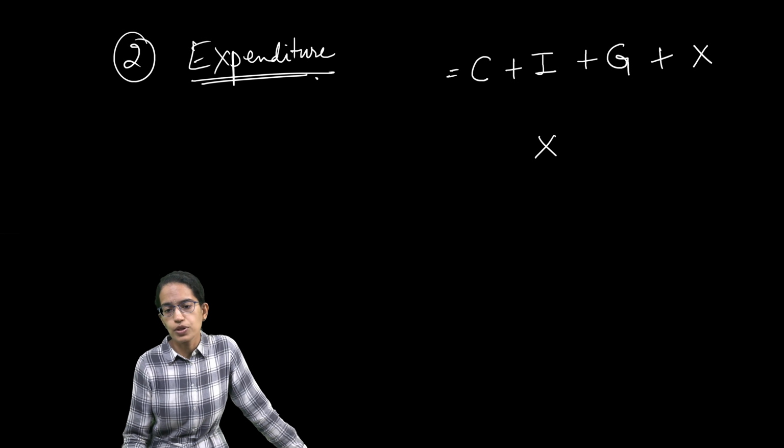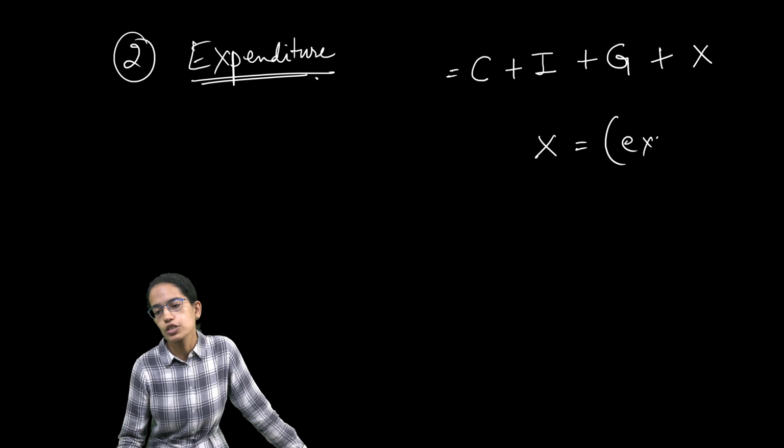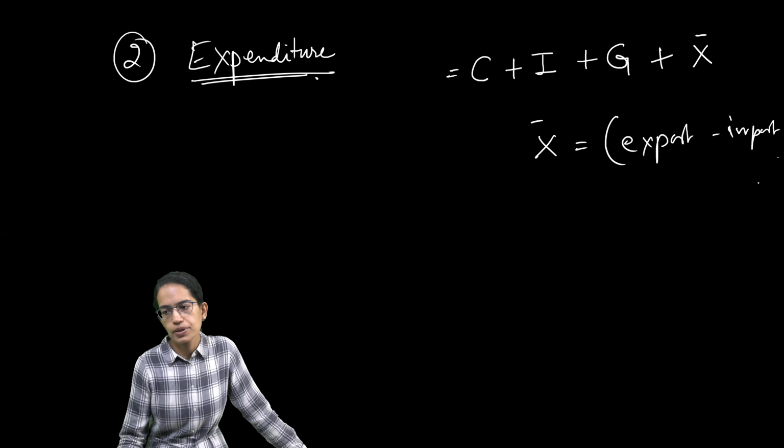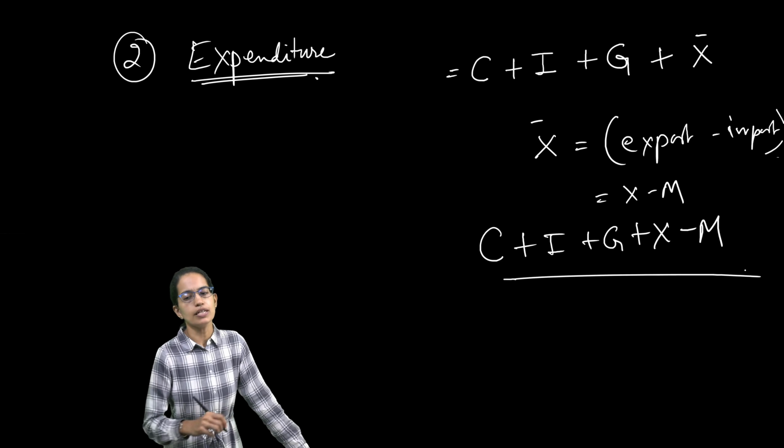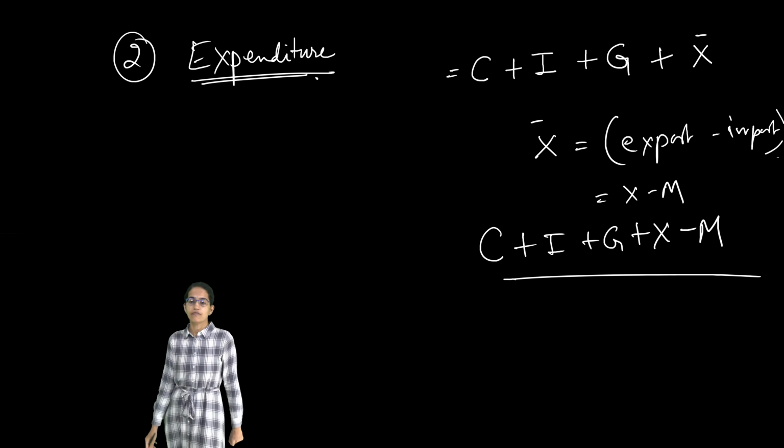Now this net export revenue X bar would be exports minus imports, or I can say X bar is X minus M. So I can write it as C plus I plus G plus X minus M, right? And that would be the expenditure method which is utilized.